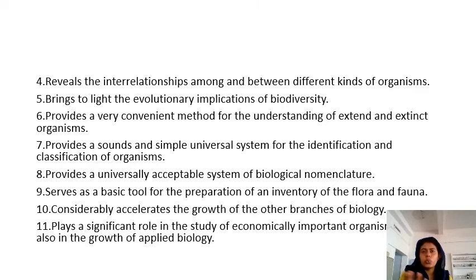Okay, there are certain rules on how we have to name an organism, etc. So systematics also provides a universally acceptable system, so everyone can understand what this organism is. So a universally acceptable system of nomenclature is also a part of systematics.